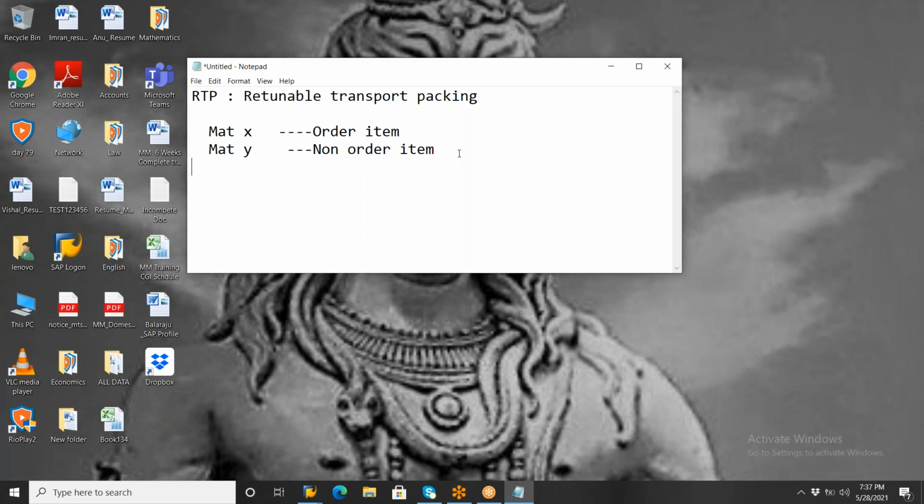Suppose gas cylinders. You want to procure the gas, but there is no option; without the cylinder we are not able to receive the gas. So one material is dependent on the second material, and without that second material we are not able to receive the main material or order item.